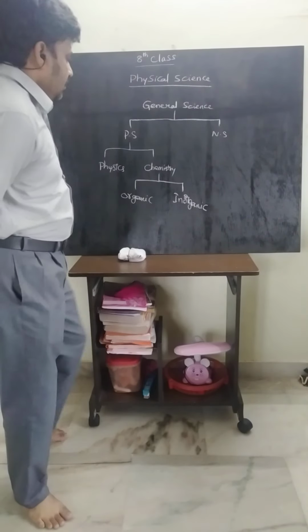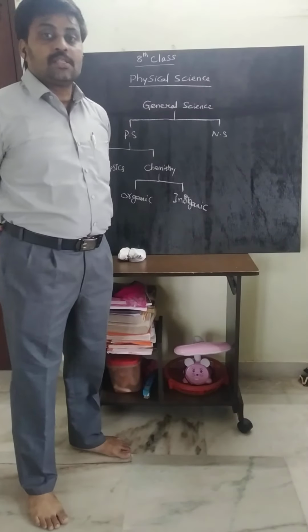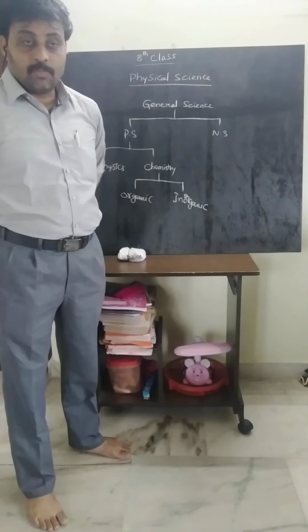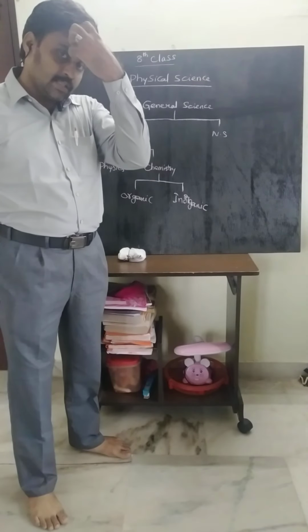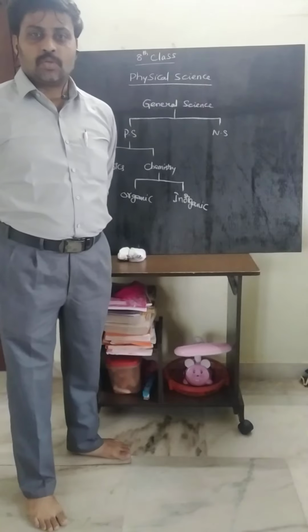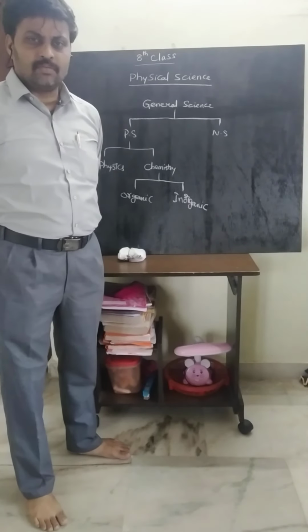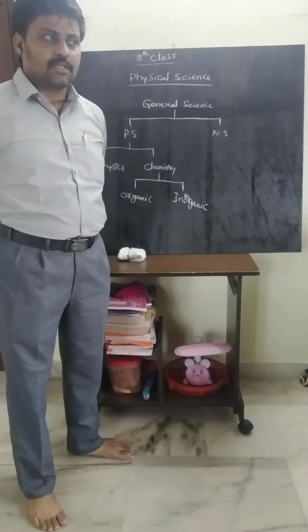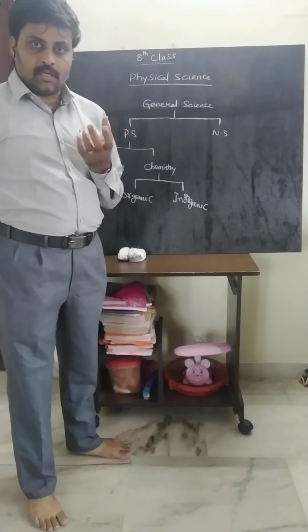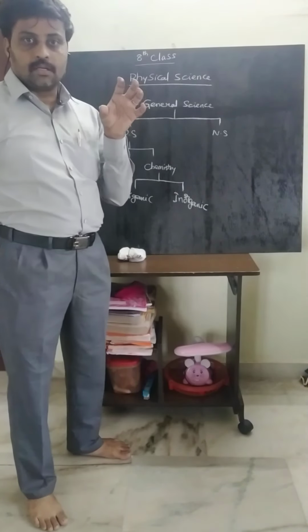Here, mainly, physical science deals with non-living things. In biological science it deals with living things like plants and animals. So the parts of the plants, the parts of the animals and the organs, we can see those particular things.